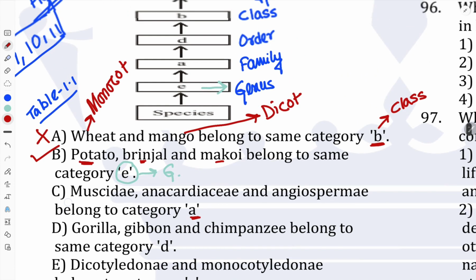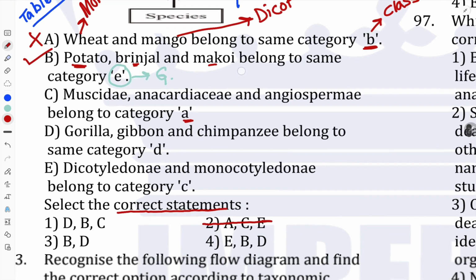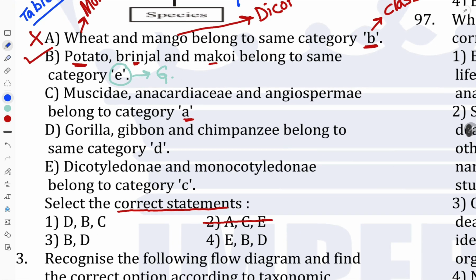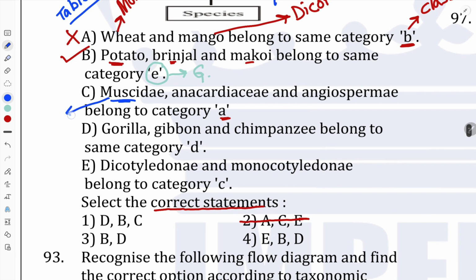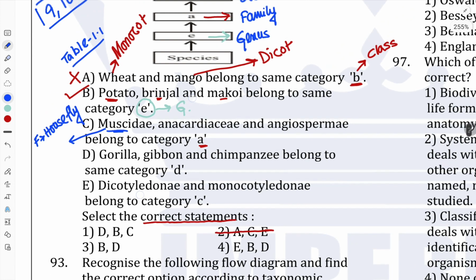So A, according to our chart, is family. Now try to recall our previous concept: Muscidae is the family of the housefly. Remember, Muscidae is the family of the housefly. If you cross check table number 1.1, you will find it there. Anacardiaceae is the family for the mango.